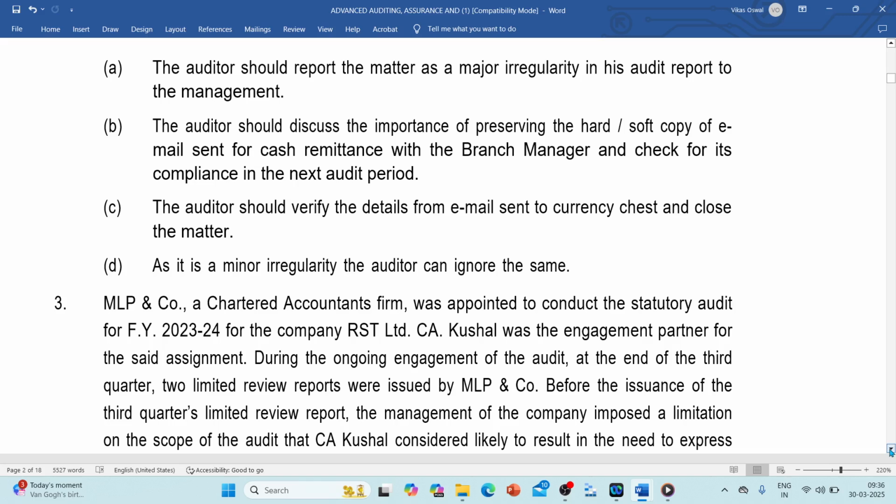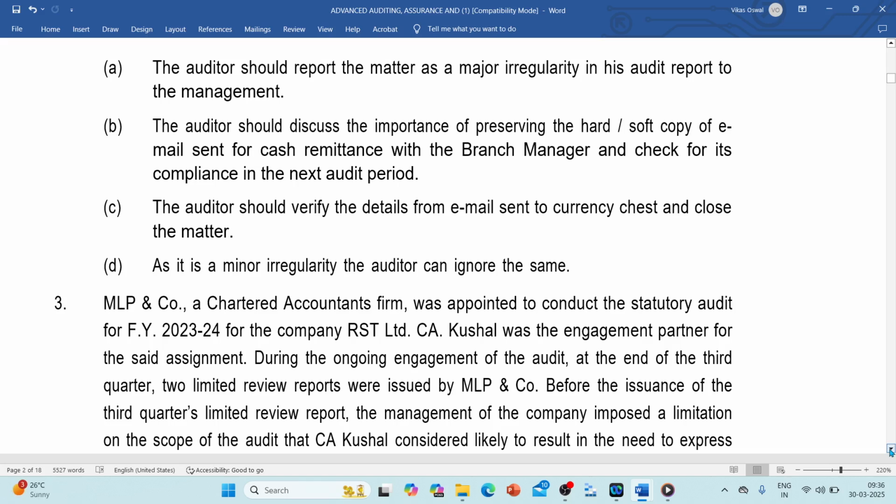So in this case, definitely B is a strong option. Both A and B are relevant options. Auditors should verify details from email sent to currency chest and close the matter. Now, this will not address the compliance issue or documentation. C cannot be the option.